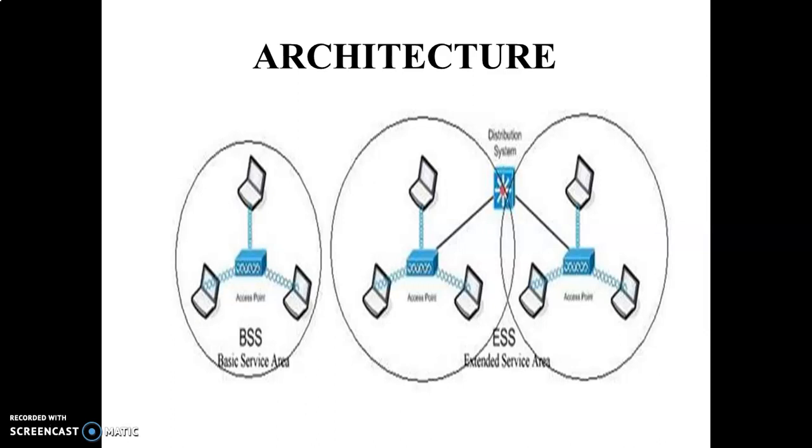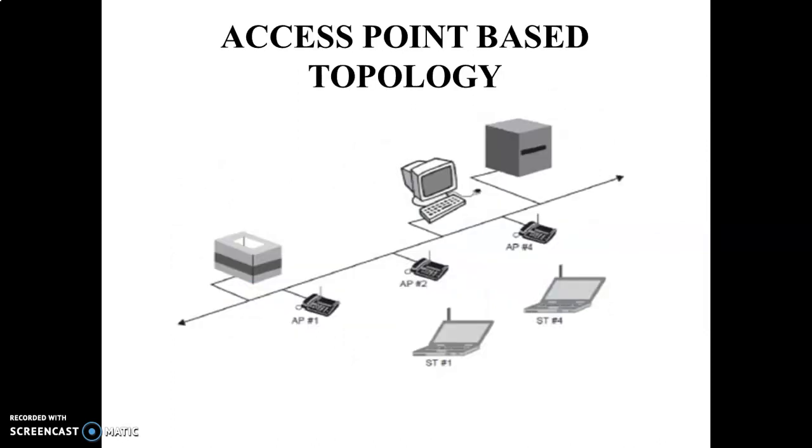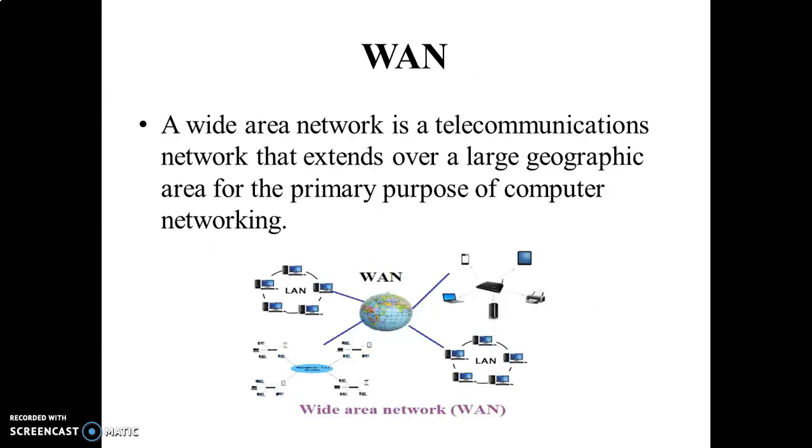The extended service area comes under the distribution system, and here we have the access point. This access point topology acts as the bridge distributor, and it connects the multiple WLAN cells or channels. So these are the types of networks. Thank you.